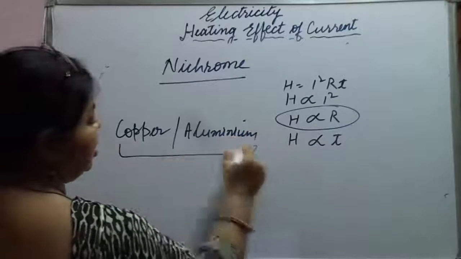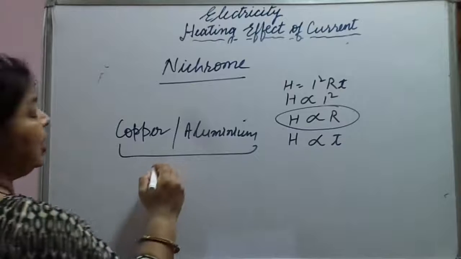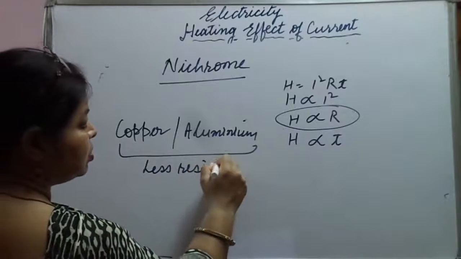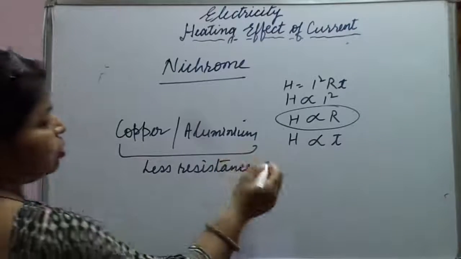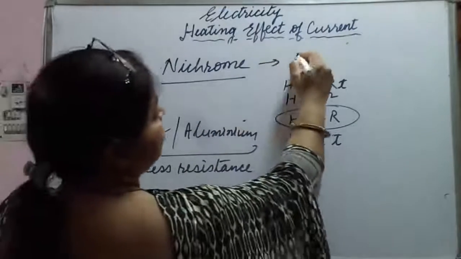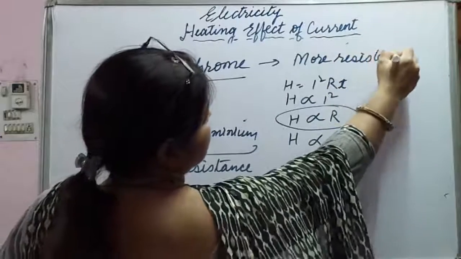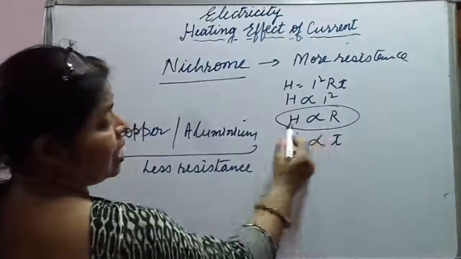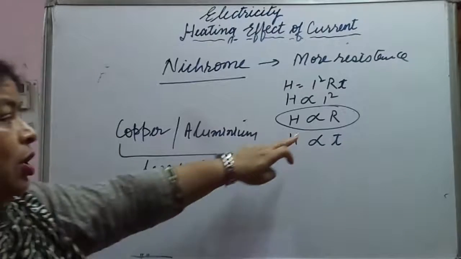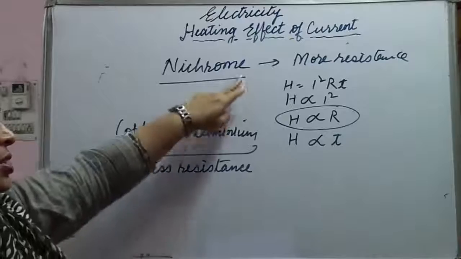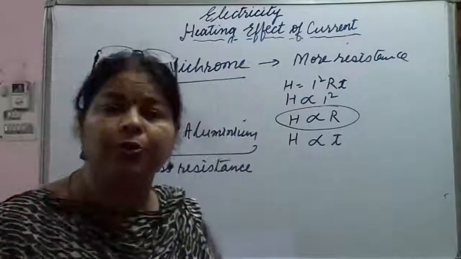Okay, now both of these have the property that they offer less resistance. Nichrome offers more resistance. Now because they are directly proportional, the less the resistance, the less heat would be produced. The more the resistance, the more heat would be produced.